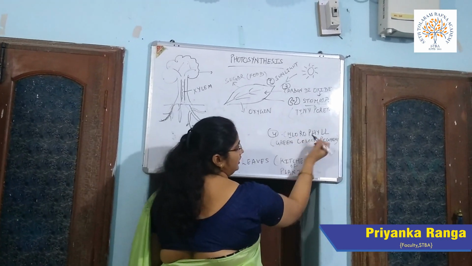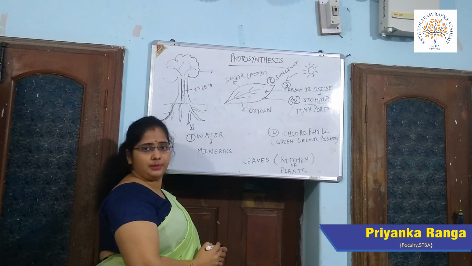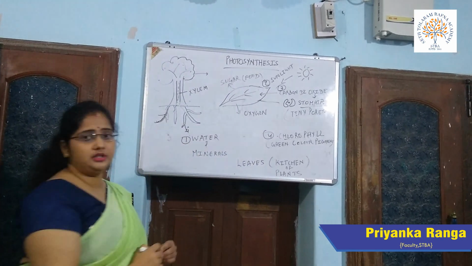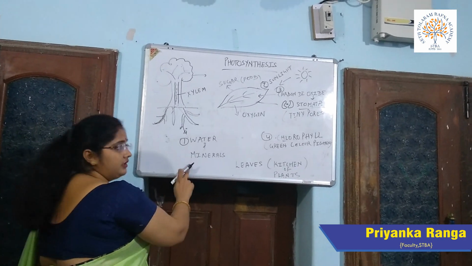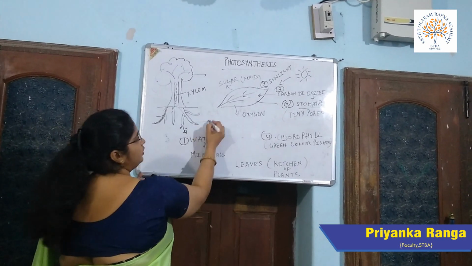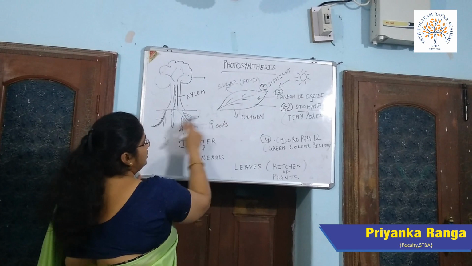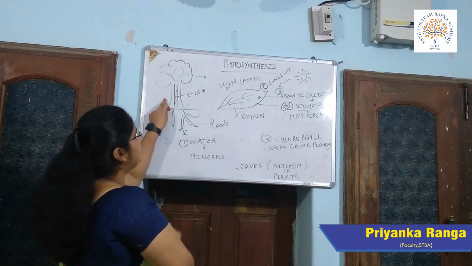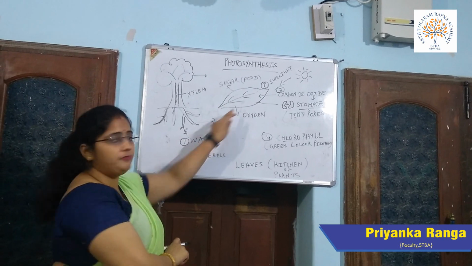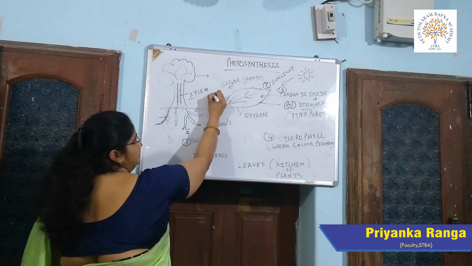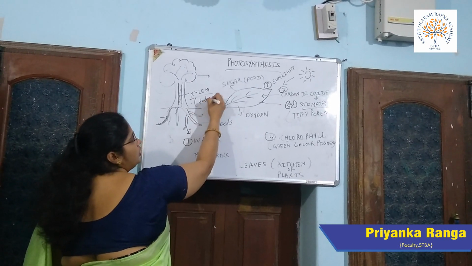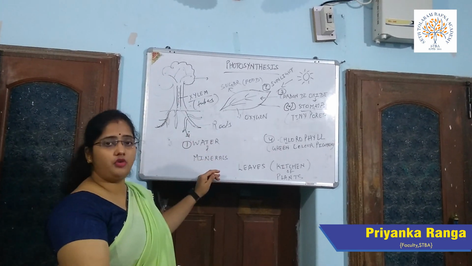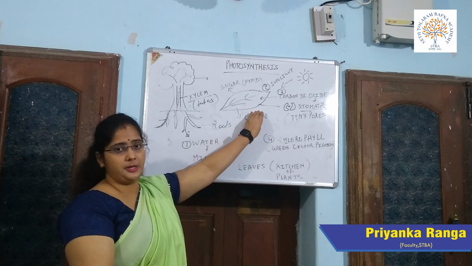Fourth is the chlorophyll. Chlorophyll is the green color pigment found on the leaves. Now, what happens? The water and minerals are absorbed by the roots of the plants through the soil. They then transport through the stem of the plant to the leaves with the help of xylem. Xylem are the hollow tubes found in the stem for the transportation of water and minerals to the leaves.